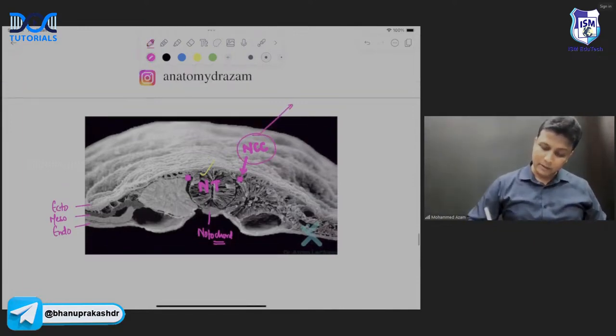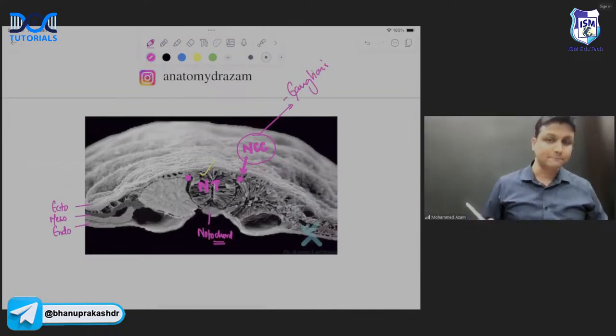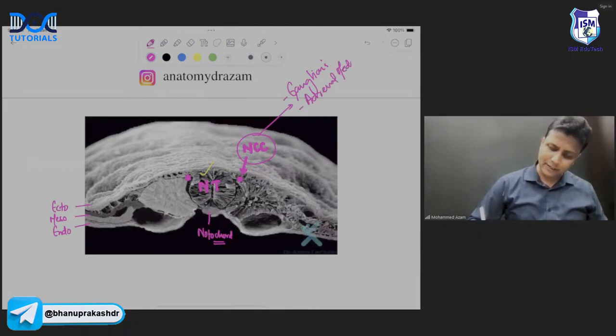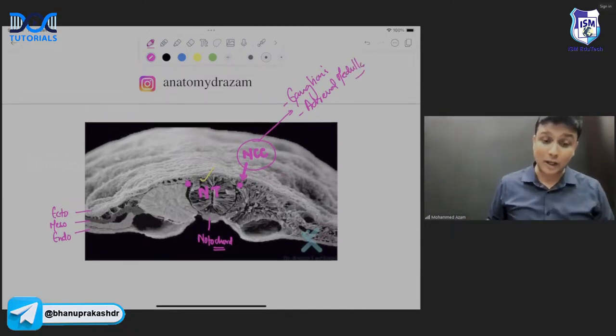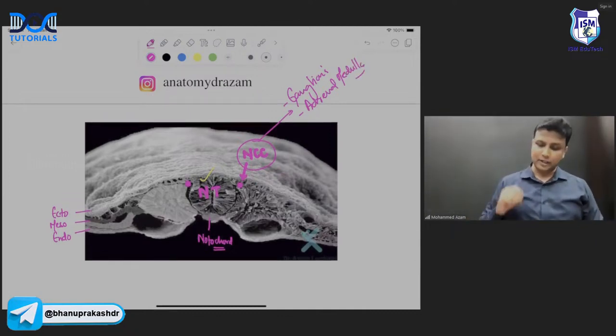Number one, remember all the ganglions will be derived from the neural crest cells. Number two, adrenal medulla. I hope all of you know that the adrenal gland will be having two parts. The outer part will be cortex, inner part will be medulla. Adrenal medulla will be derived from neural crest cells.